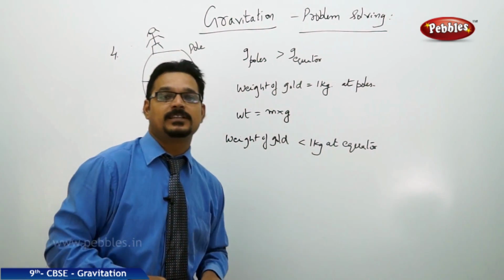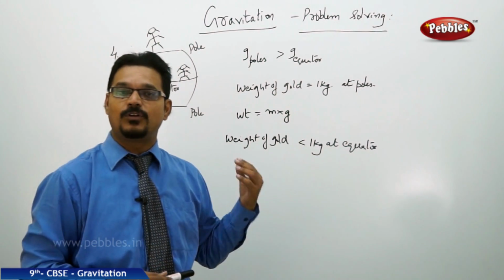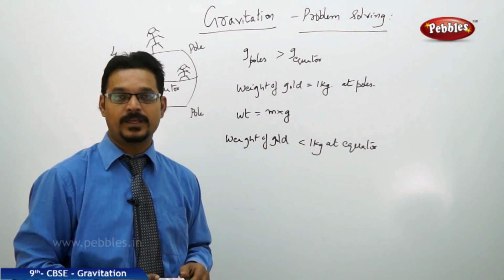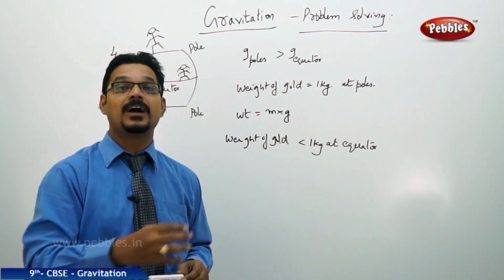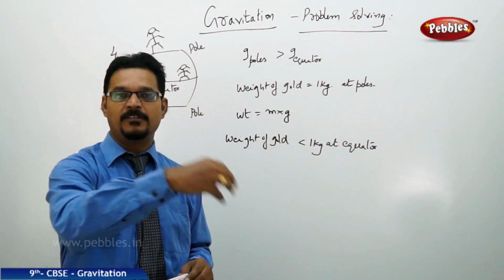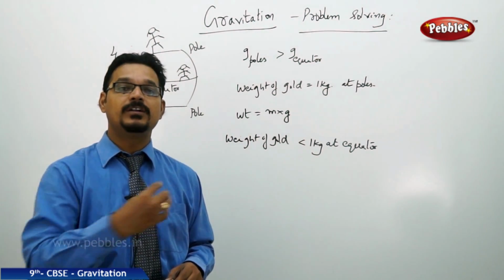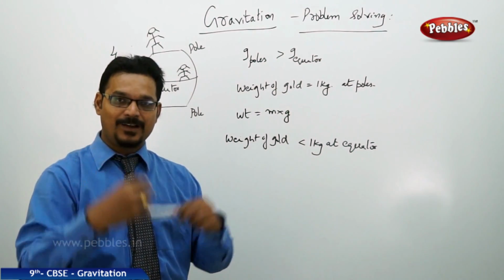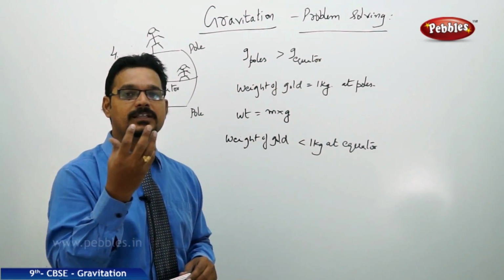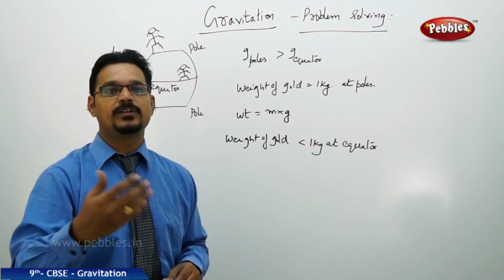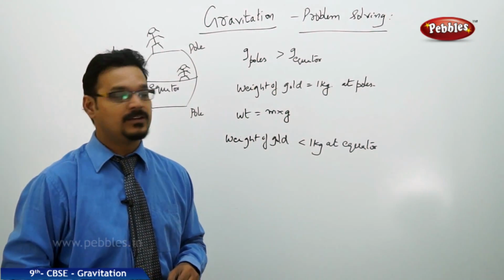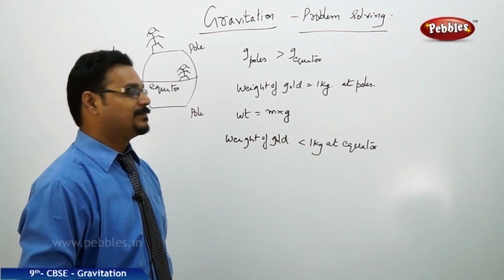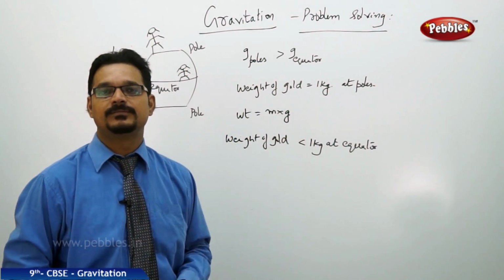That's what I told in the previous concepts. The g value you have found, 9.81 meters per second square, is not the exact value, it's the average value. Different places of the earth have different g's. So scientists have calculated all the g's and taken the average, and that average value they have given to us as g equals 9.81 meters per second square. So as usual, weight of the gold at the equator is less than 1 kg compared to at the poles.